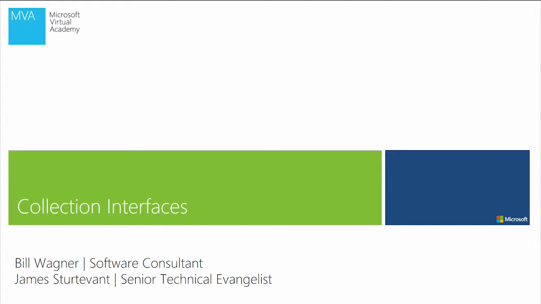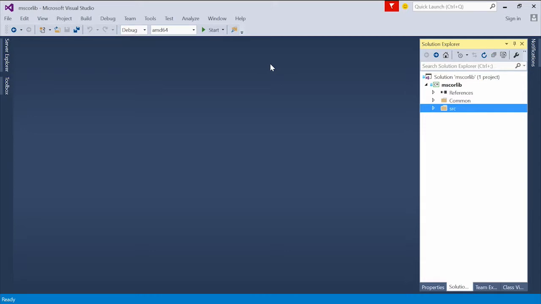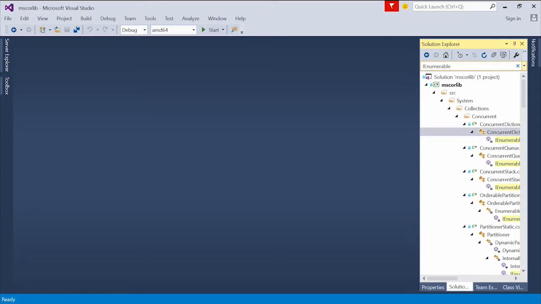Collection classes. There's a lot of different ways to work with collections of data in different contracts. So once again, I've got that core CLR project loaded in Visual Studio here. And I'm going to start with just that base core class or interface that we want to work with. It's called IEnumerable. One feature that a lot of people don't know about for a large solution: if I type a symbol name up in this search bar at the top of Solution Explorer, it will find all the instances of it anywhere in this particular project.